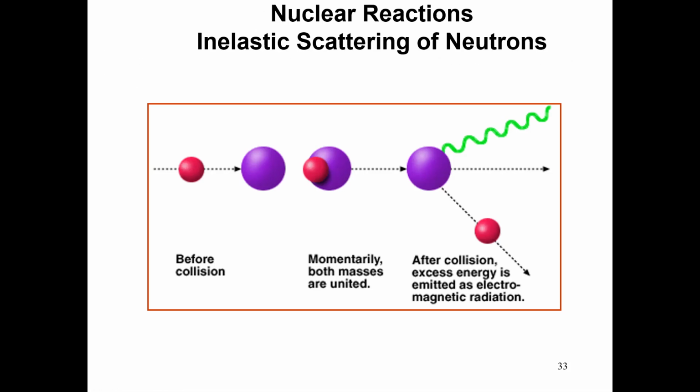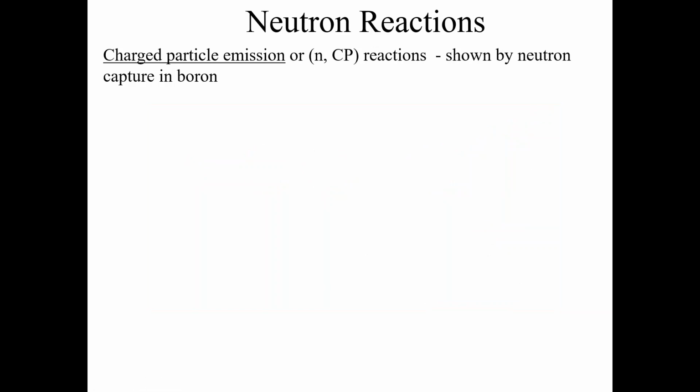After the collision, excess energy is emitted as electromagnetic radiation, that is, in the form of gamma ray photons. That's why some of the kinetic energy is lost. This is the example of inelastic scattering, and neutron inelastic scattering occurs by this same analogy.